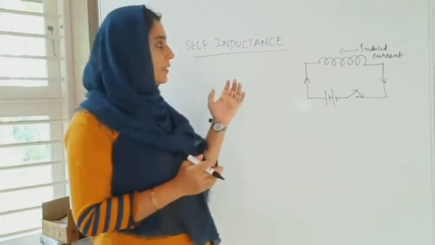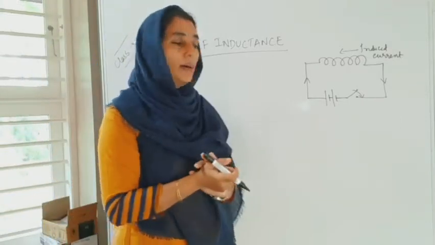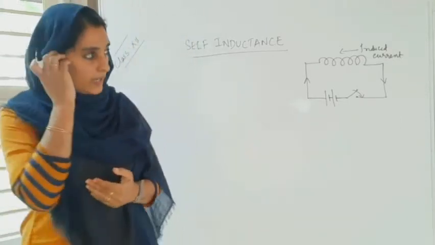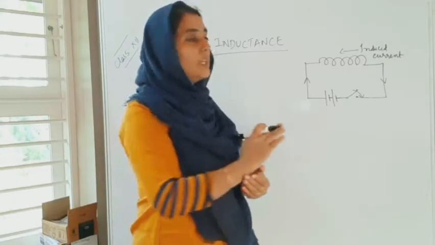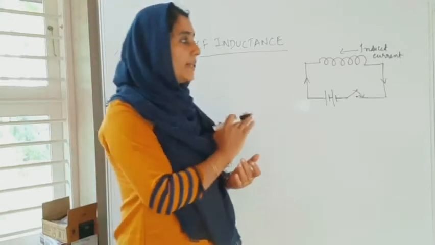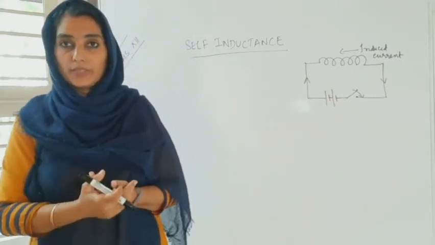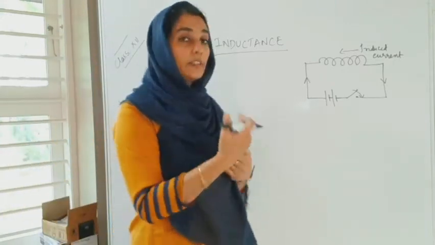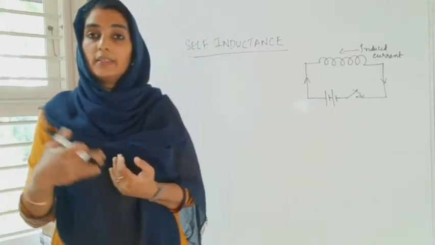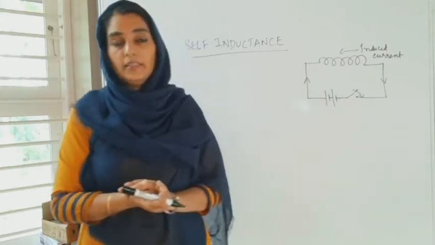That phenomenon associated with the coil sets up an induced current which will be opposing the changing flux, and it is also known as the back EMF. The induced current will flow in such a way as to oppose the changing flux. Anyway, the changing flux is produced by the increasing or decreasing current in the coil.